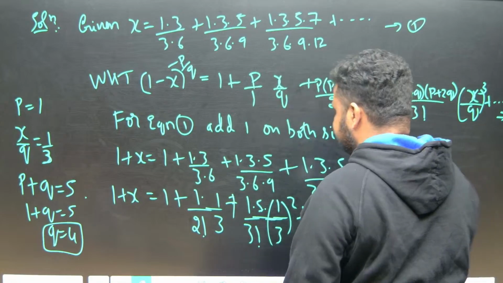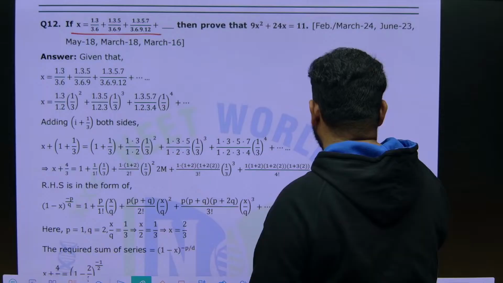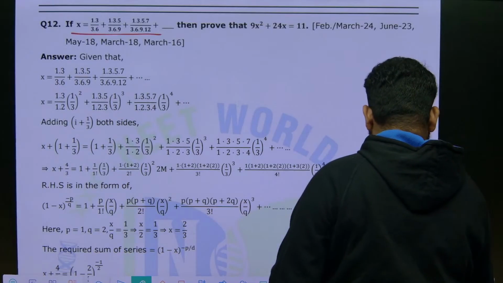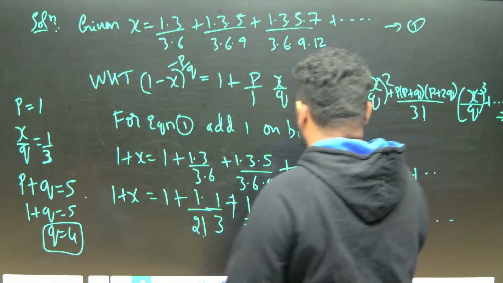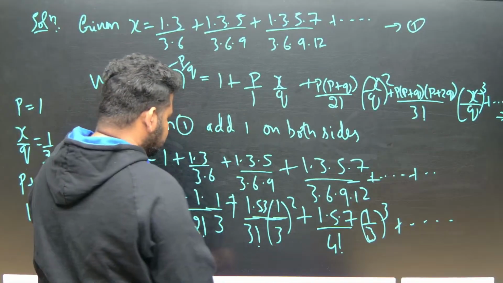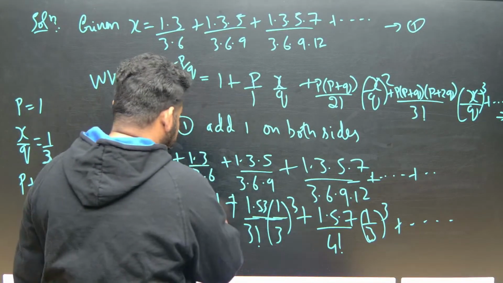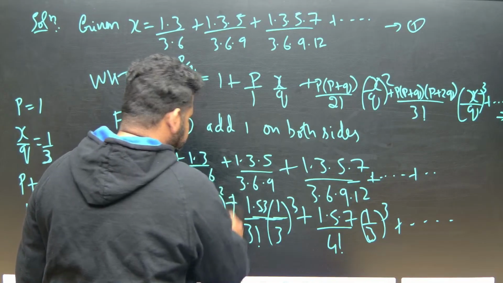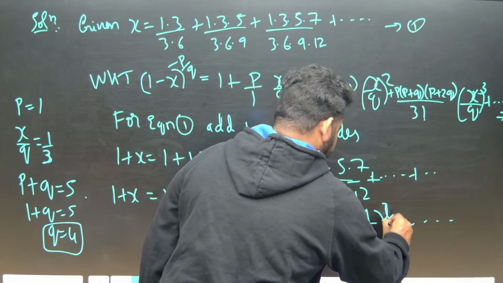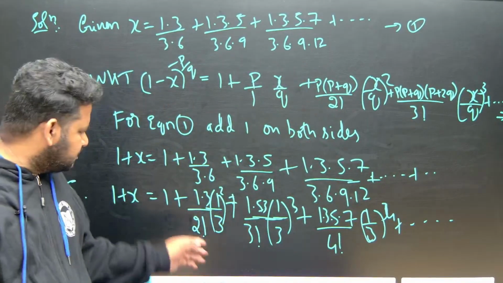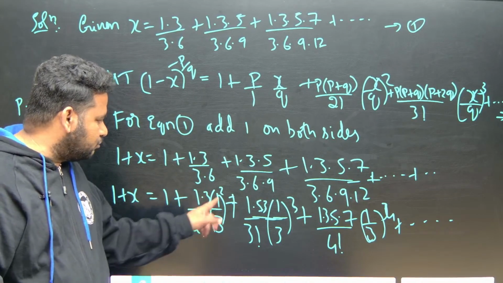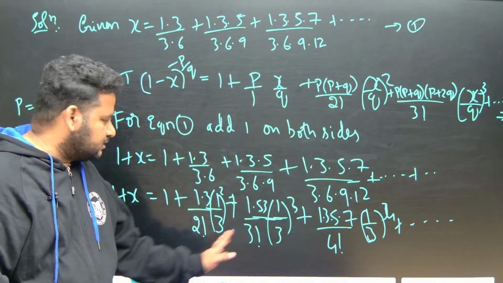Same thing we got now here. So this is 4 factorial, it will go on like this. Instead of cancelling, I am multiplying. If I want to keep 3, I can keep 3 also, no problem. If I keep 3 here, this will become whole cube. If I keep 3 here, this will become whole square. If I keep 3 here, this will become whole to the power of 4. Not a problem at all, still it remains the same. Multiply and divide by 3, that's all. So this will become 1 by 3 whole square, 1 by 3 whole cube, like that.